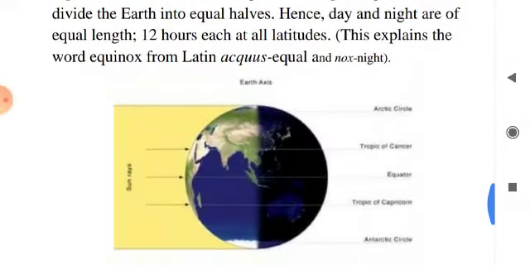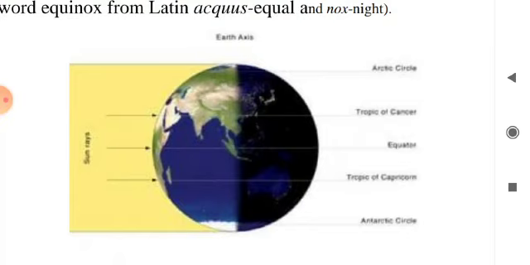Next, equinoxes. Just follow the diagram. 21st March and 23rd September are called the spring and autumn equinoxes. All the places on the earth have 12 hours of day and 12 hours of night, as the circle of illumination passes through the poles and thus divides the earth into two equal halves. Hence, the day and night are of equal length. Clear?